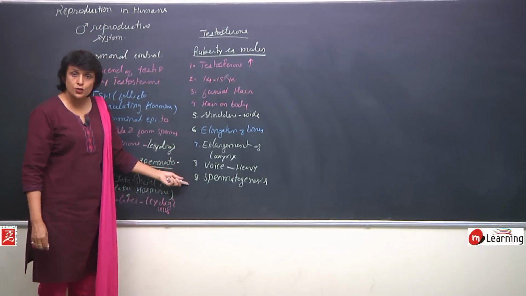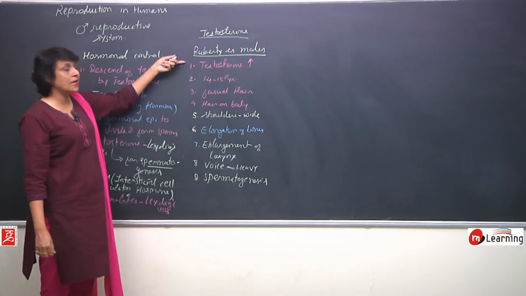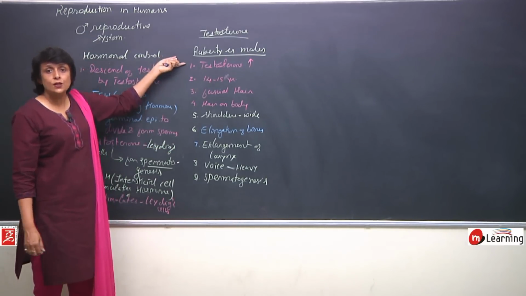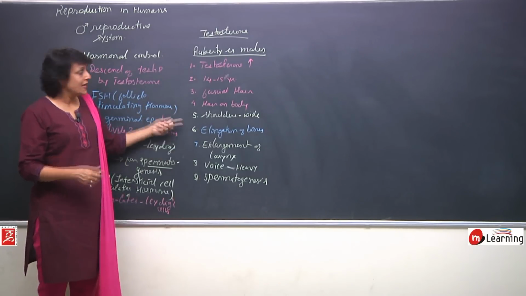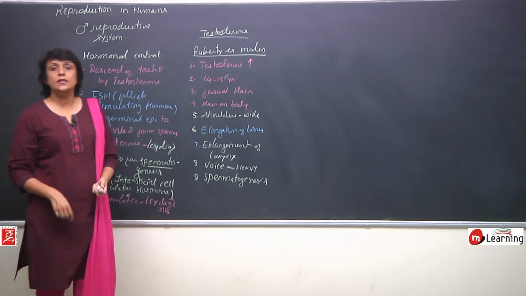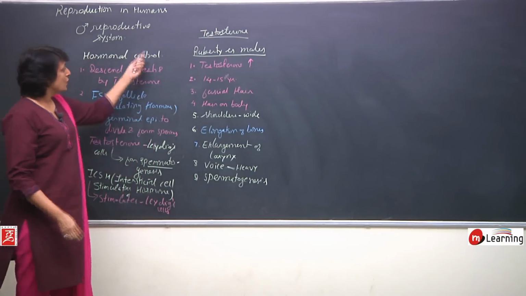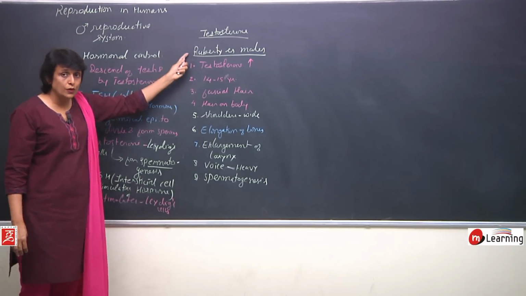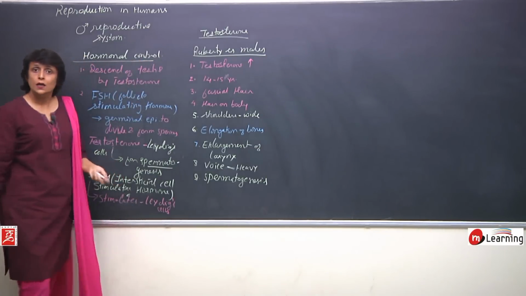Now sperm production also takes place, and the body also changes, all under the influence of testosterone. All this comes under puberty changes, and the age when these changes take place is known as puberty. Everything is hormone related, and that is why we discuss this under hormonal control.